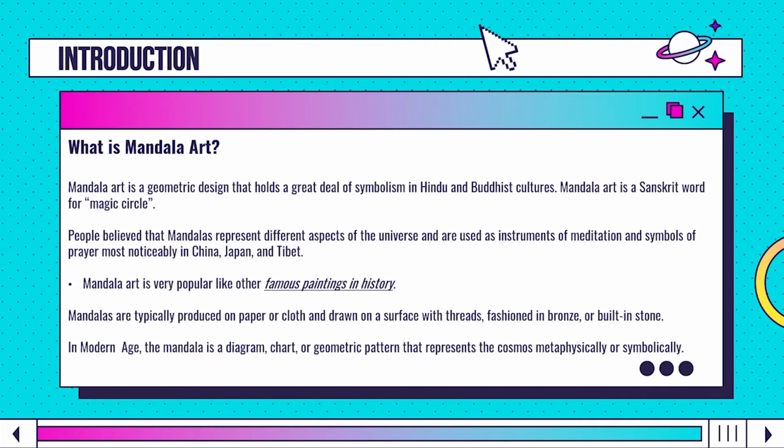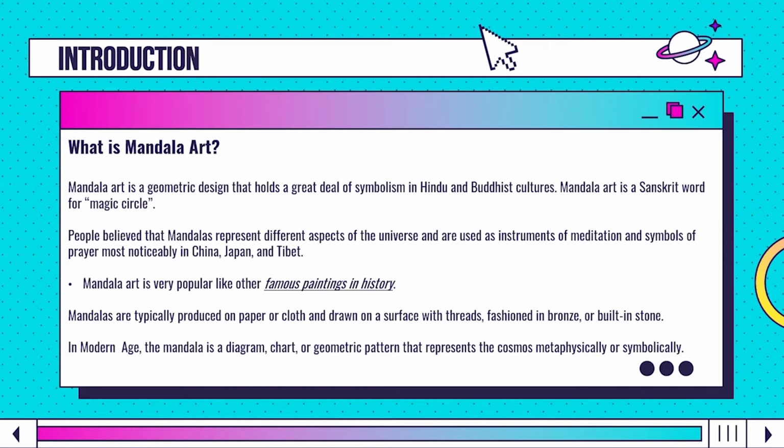What is mandala art? Mandala art is a geometric design that holds a great deal of symbolism in Hindu and Buddhist cultures. Mandala is a Sanskrit word for magic circle. People believe that mandalas represent different aspects of the universe and are used as instruments of meditation and symbols of prayer, most noticeably in China, Japan and Tibet.